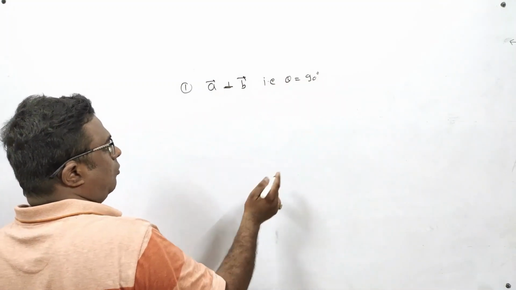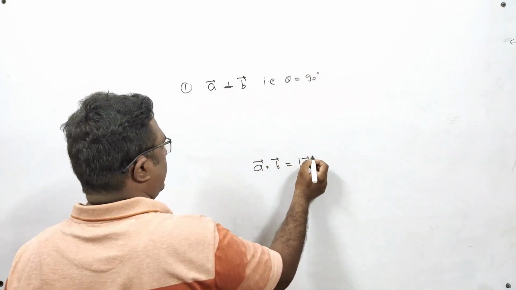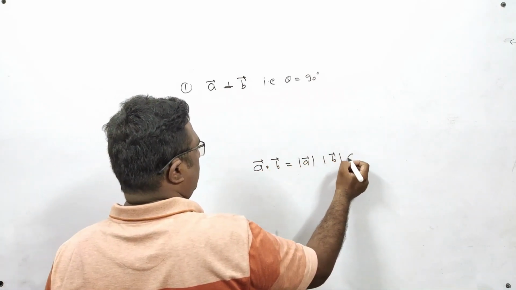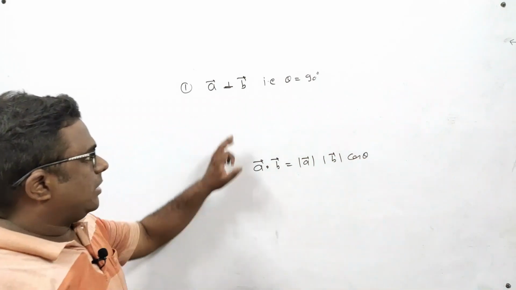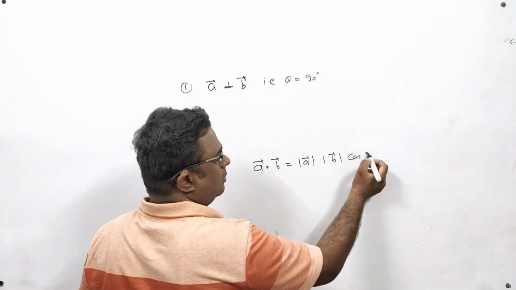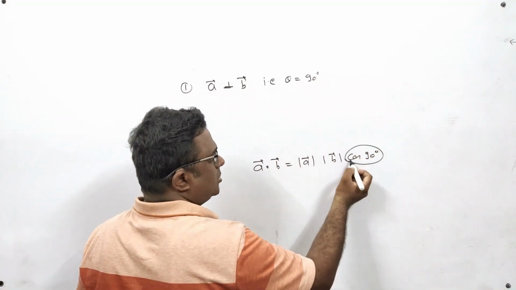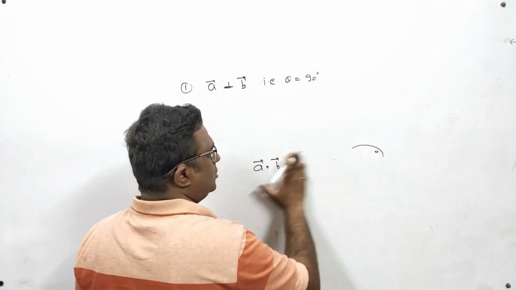In that case, what will happen? The formula of a dot b was magnitude a vector, magnitude b vector, cos theta. Since the angle between the two vectors is 90, if you put 90 degrees here, and we know that the value of cos 90 is 0, the whole value will become 0.